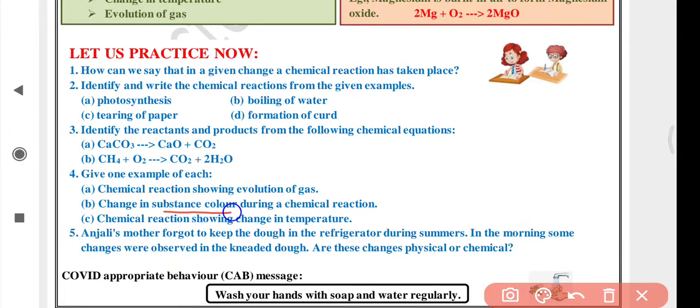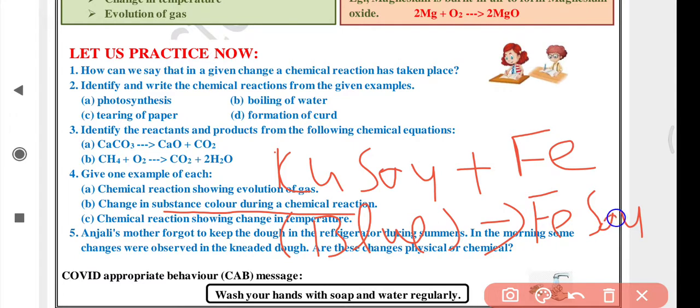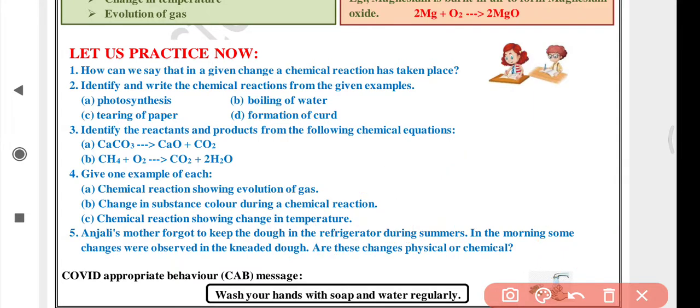Change in color during a chemical reaction, you can easily see from your chapter. A displacement reaction will be there. When you put iron in copper sulfate solution, CuSO4, the color is blue. When iron nails are added, then FeSO4 is formed and a color change takes place. Its color is green. In green color FeSO4 is formed and copper comes out of this. So this is a reaction in which color is changing.